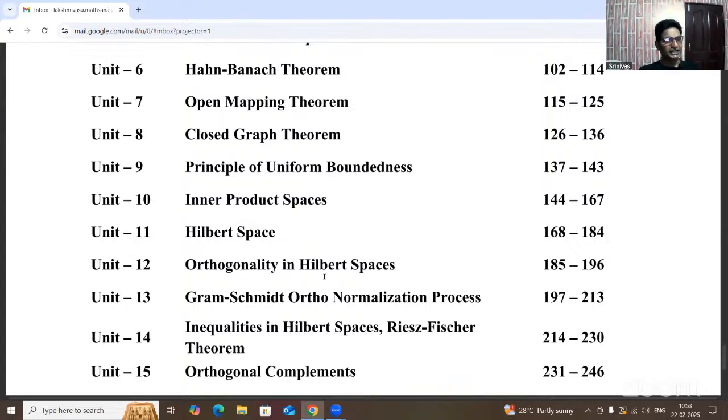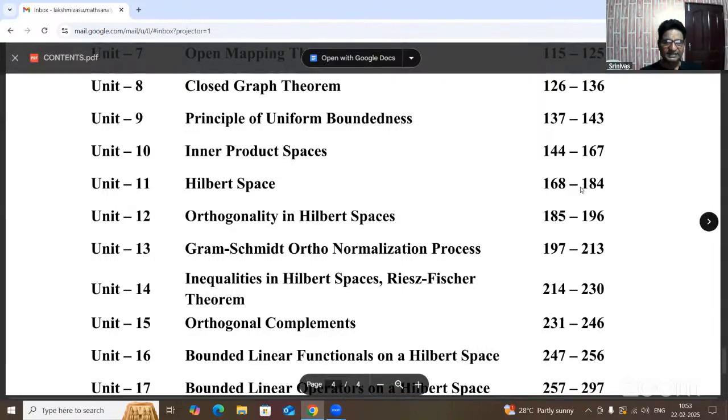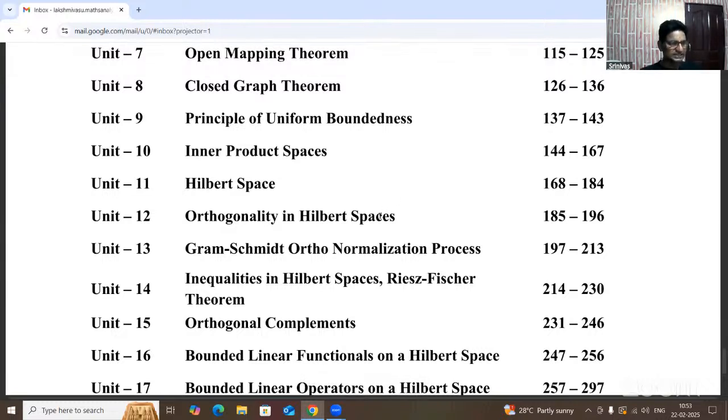What is orthogonality in Hilbert space? We are taking any two vectors. Orthogonality means the orthogonal condition is the perpendicular of this part. Here we are taking any two vectors, represented as the inner product of x and y equal to 0. That is called orthogonal. Sometimes that is also represented as x is perpendicular to y. See this one. So that is unit 12, orthogonality and orthonormality.